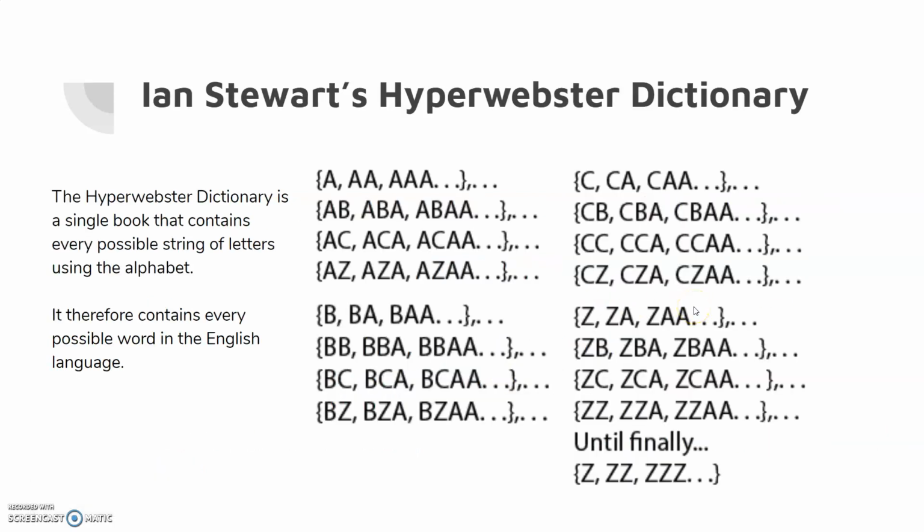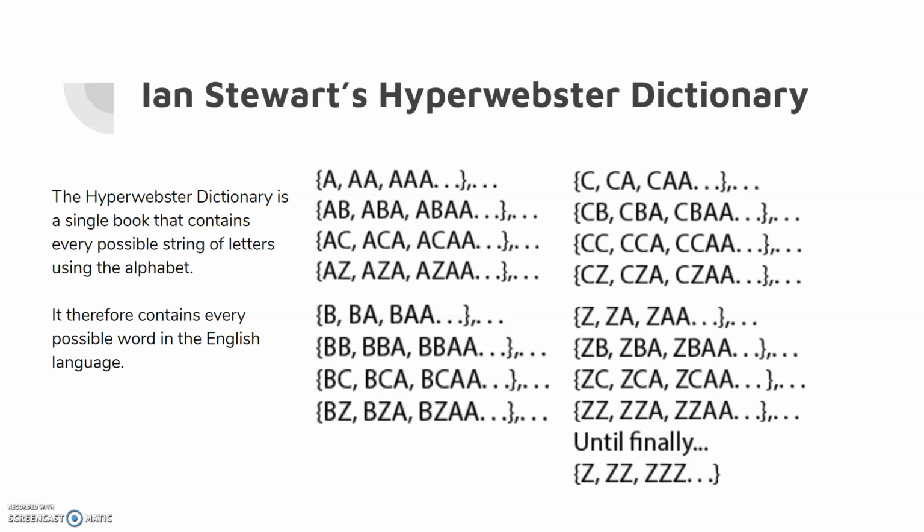All right, now we'll get into Ian Stewart's Hyperwebster Dictionary. This is the last thing we have to cover before we actually get into the Banach-Tarski paradox. And this is also where things start to get fun. So as a fun exercise, let's write a book that contains every possible string of letters that could be written using the English alphabet, where every entry consists of a different combination of letters. Would this be countably or uncountably infinite? Well, I haven't actually given you enough information to be able to tell, so let's answer that later.